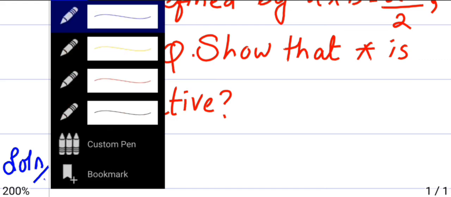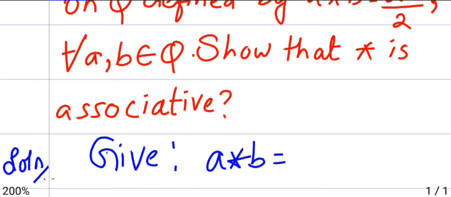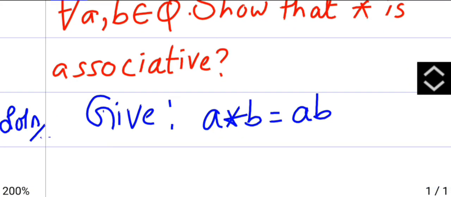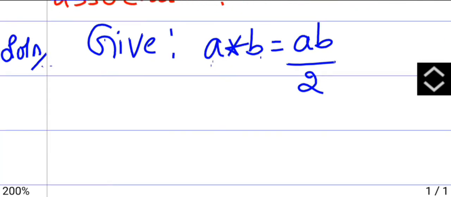So just remember the formula as given: A star B is AB by 2. You remember the formula in the way of first term and second term. First term is A and second term is B, so the answer is AB by 2. The formula for solving the problem is first term into second term divided by 2.